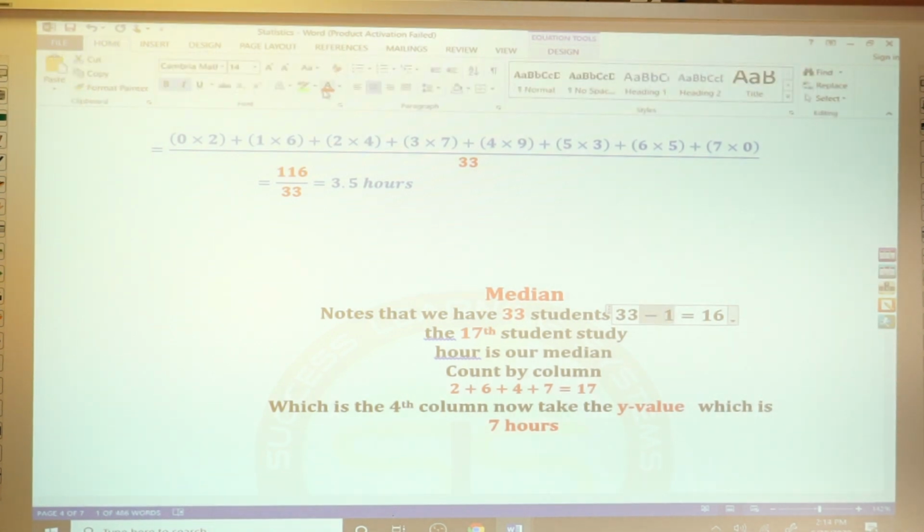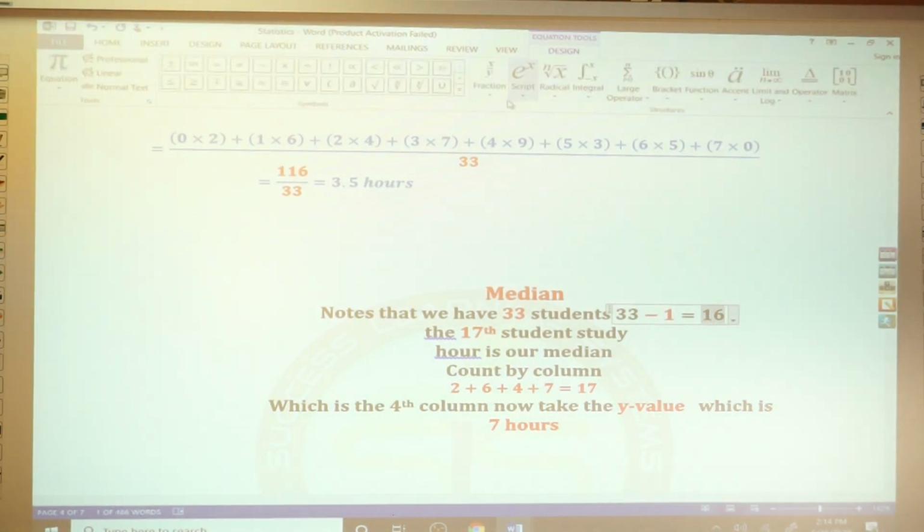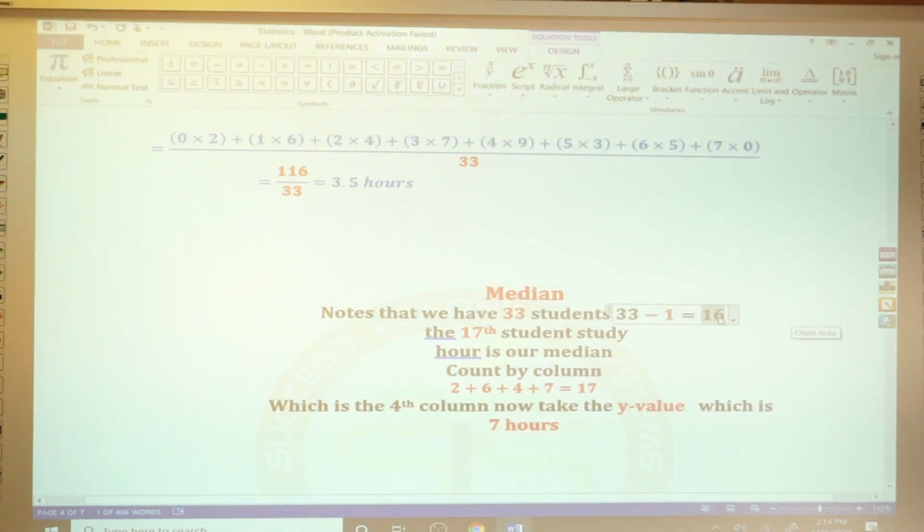Always remember to subtract 1 from the number, then divide by 2.